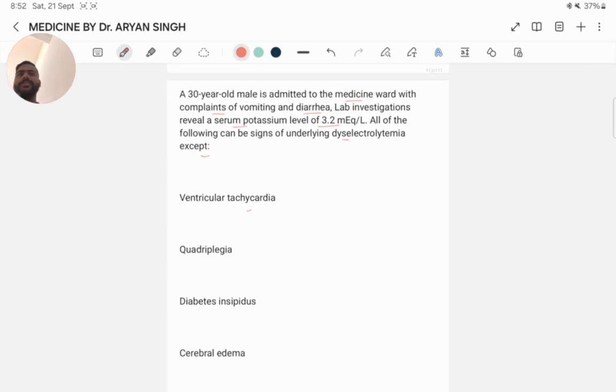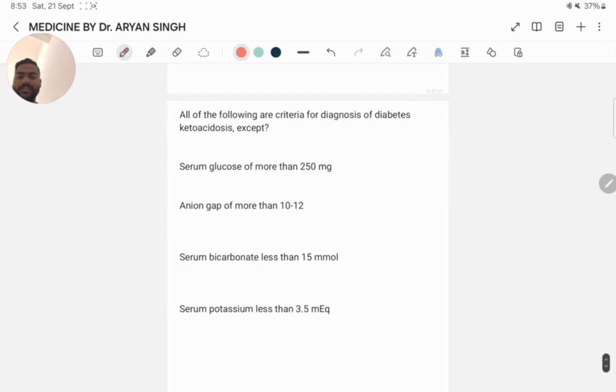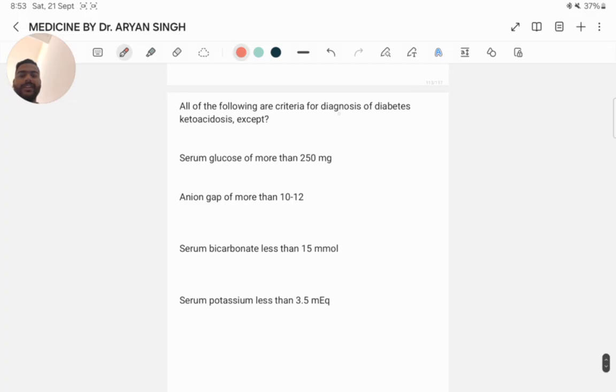Here in the given scenario the patient has hypokalemia. The answer is cerebral edema, because cerebral edema is related to fluctuation in the value of sodium, hyponatremia. Potassium does not play a role in plasma osmolality, hence does not cause cerebral edema, because the question asks for the exception.